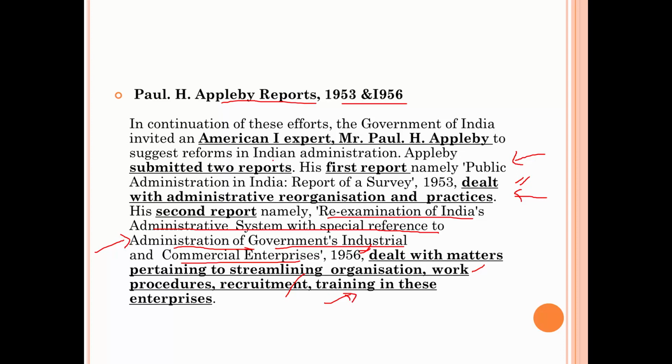So these two reports were published by Paul H. Appleby. Who was Appleby? He was an American administrative expert, and he was called by the Government of India to inquire into the Indian administrative problems and suggest some solutions.